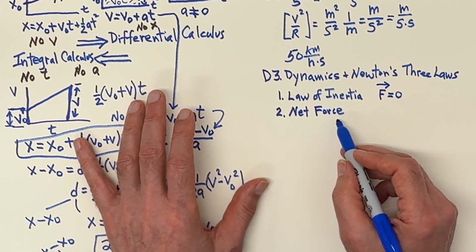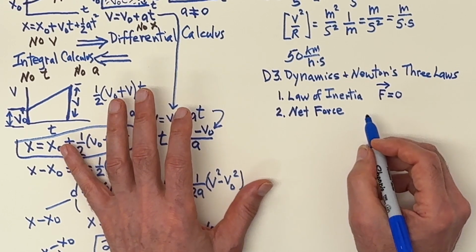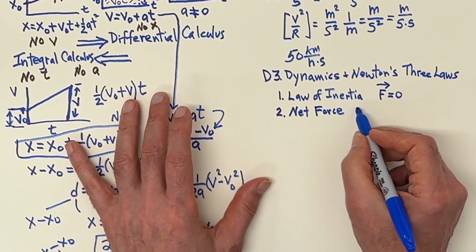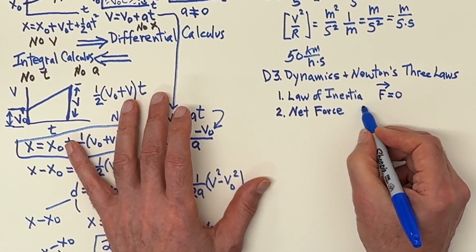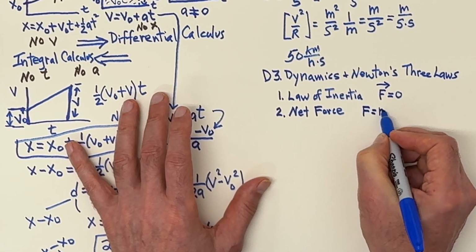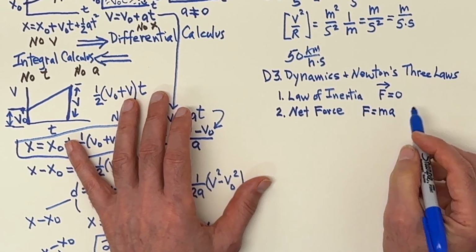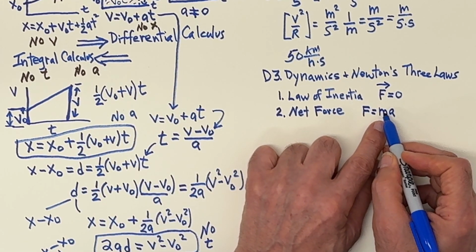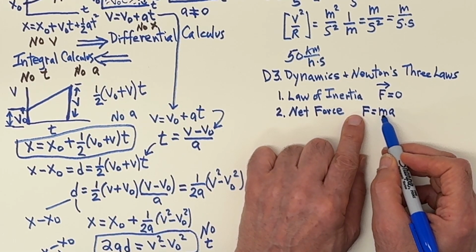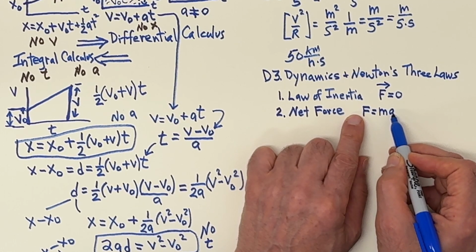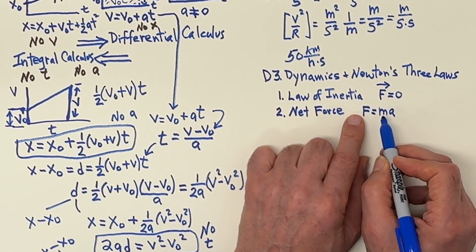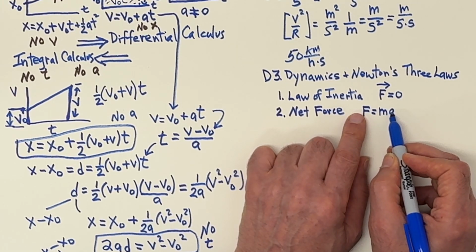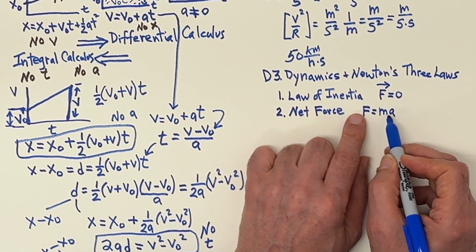Then if there's a net force, then there's a change of motion, there's an acceleration. And the famous equation is the force is equal to the mass times acceleration, F equals ma. So if you have a large mass and apply a force, then you get a certain acceleration. But if that mass were smaller and you had the same force, then the acceleration would be greater to keep the equation the same.